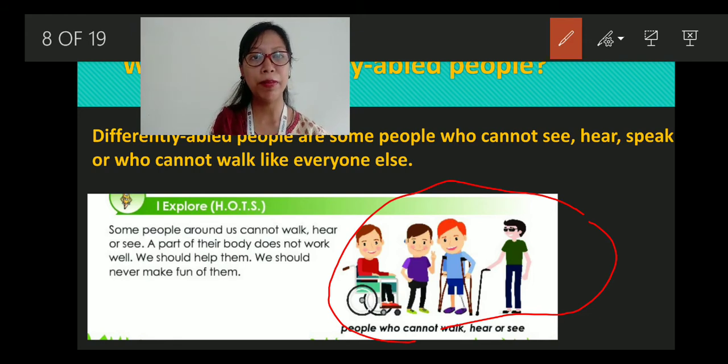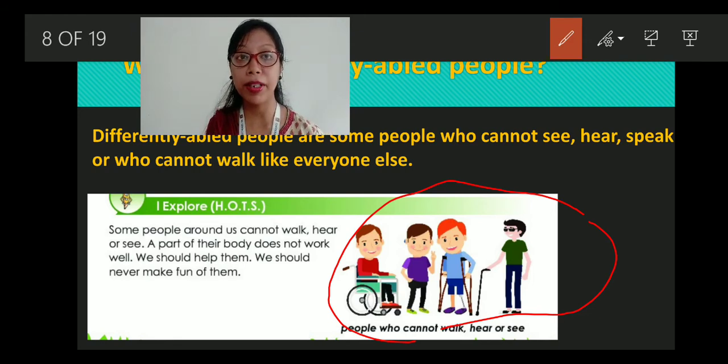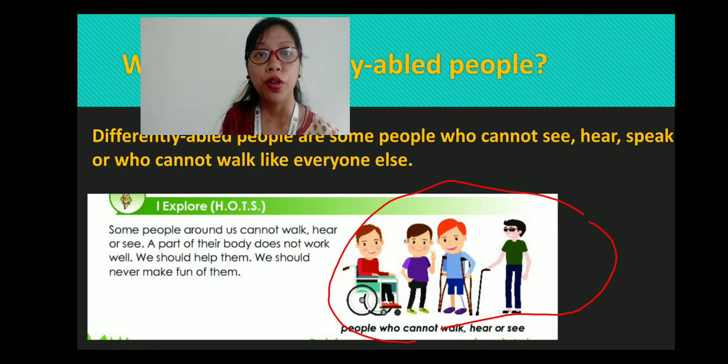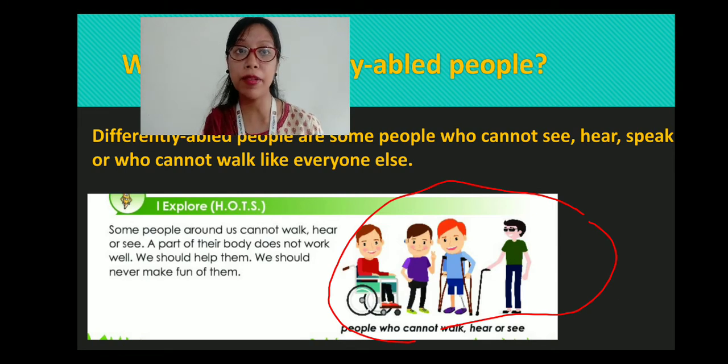So, some people cannot see. Some people cannot walk. Some people cannot hear. So, these are differently able persons, right? Their part of the body doesn't function properly. So, these are called differently able persons. Now what should we do? Should we help them or we don't help them? Yes, we should always help them and we should never make fun of them because they are God's creation, right?